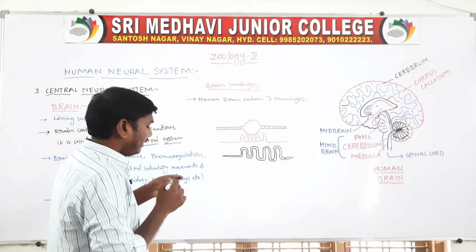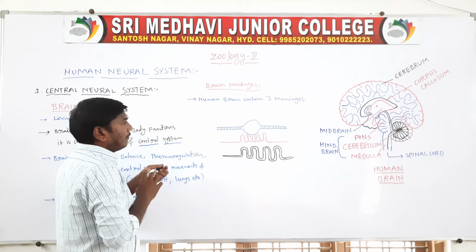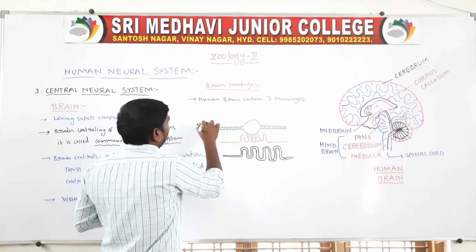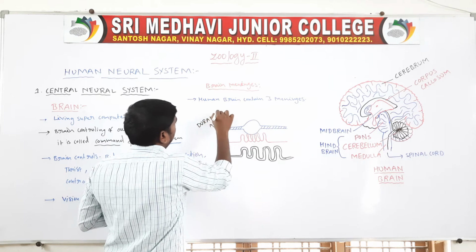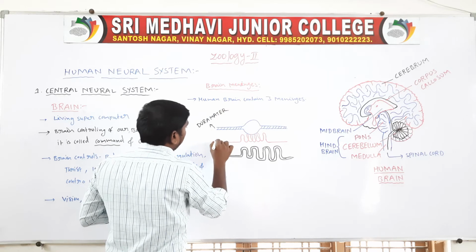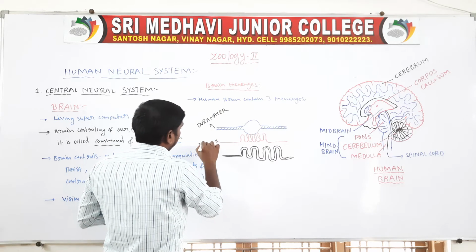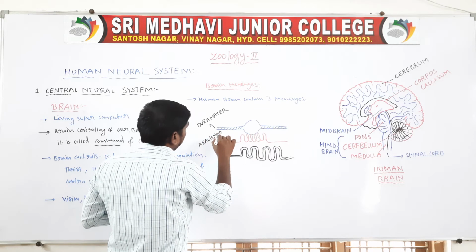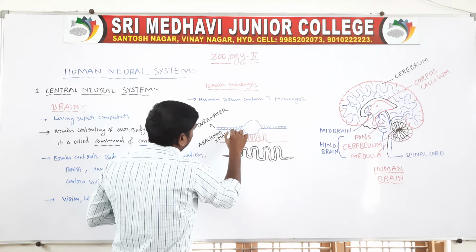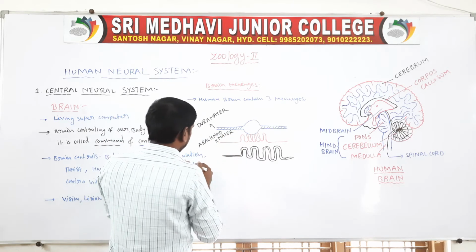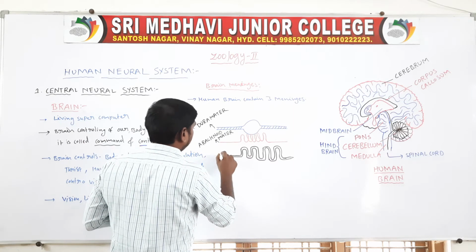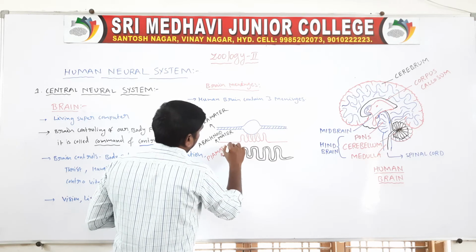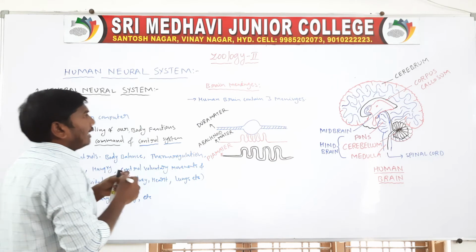So these are the 3 meninges: dura mater, arachnoid mater, and pia mater.